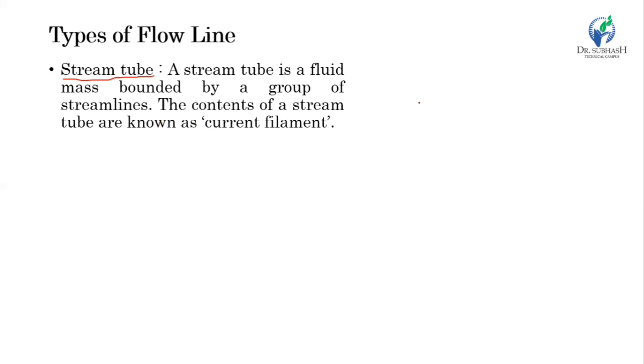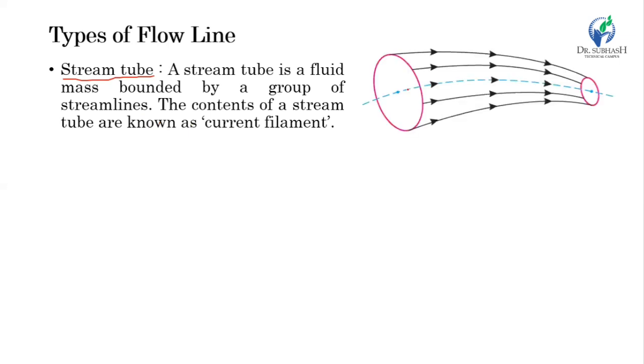Let's suppose there are a few streamlines here, and if you consider all these streamlines as one tube, then this is called a stream tube, or in layman's terms, a bunch of streamlines. A stream tube also contains a stream tube surface, because the outer surface is considered as the stream tube surface. It does not have any particular physical parameter, but it is considered as a stream tube surface.